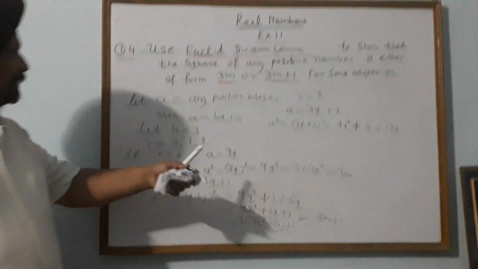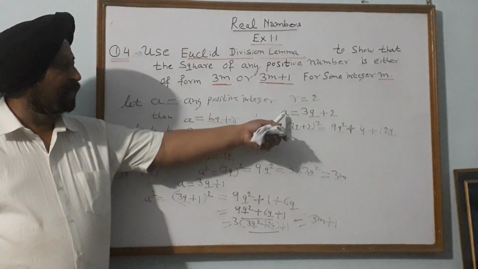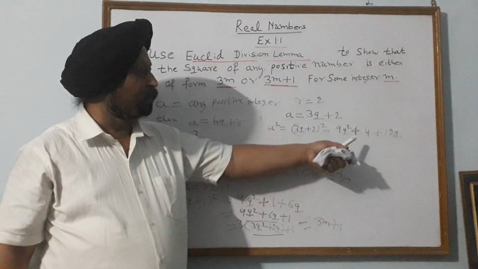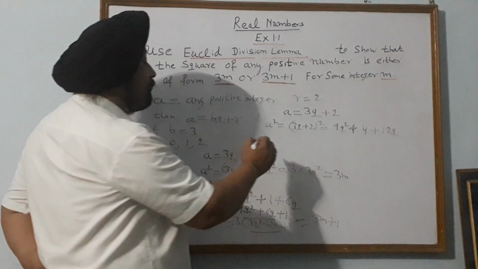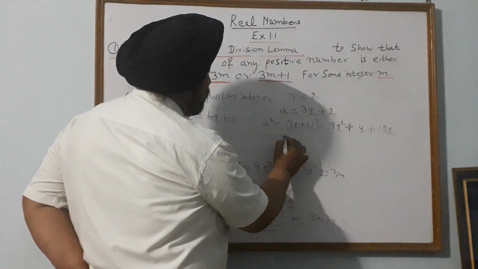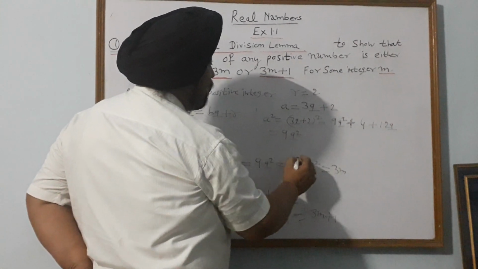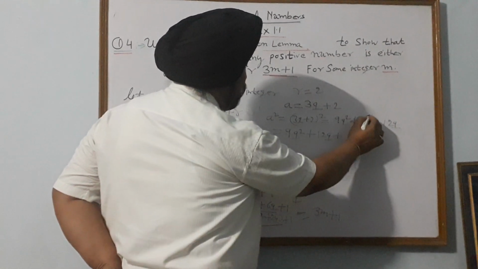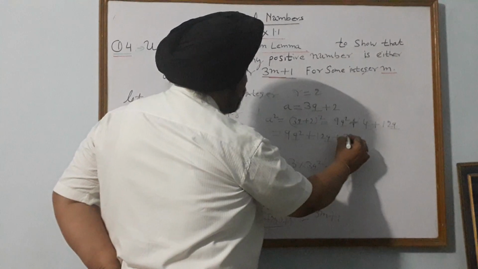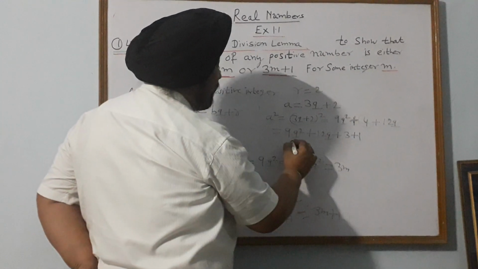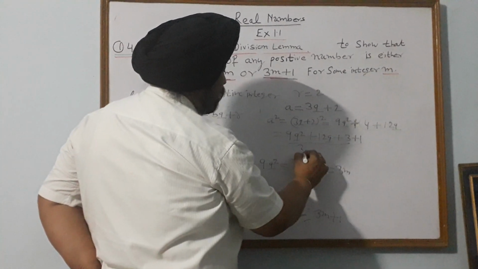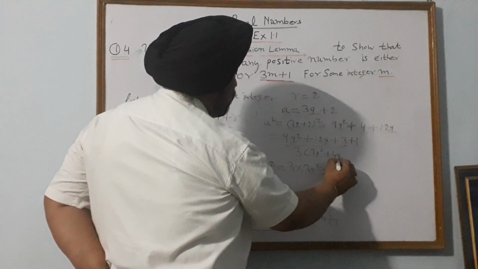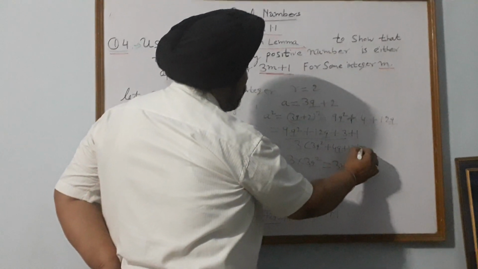So when we have taken r = 2, the value of a is equal to 3q + 2. Then a² is equal to (3q + 2)², that is 9q² + 4 + 12q. Now we rearrange them: 9q² + 12q + 4. Split this 4 into 3 + 1. Now take 3 common from these: 3(3q² + 4q + 1) + 1.